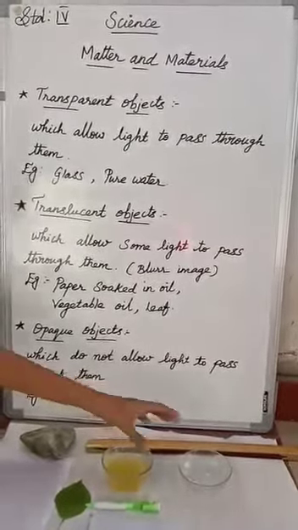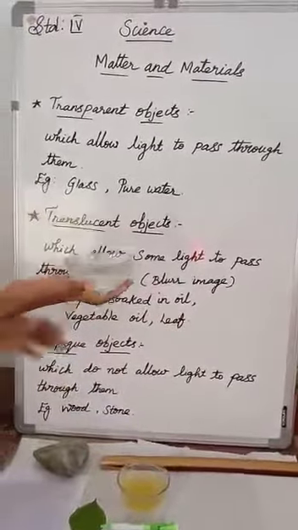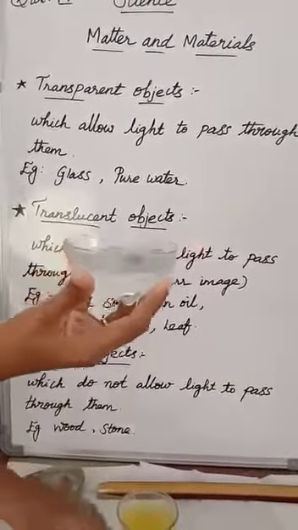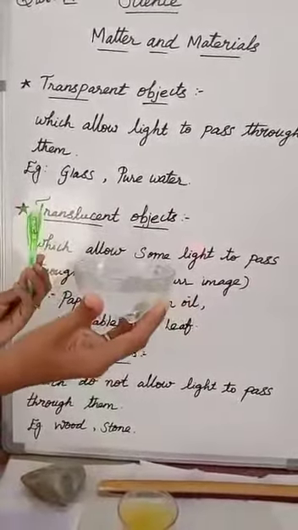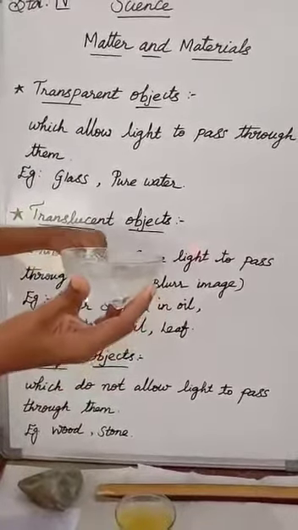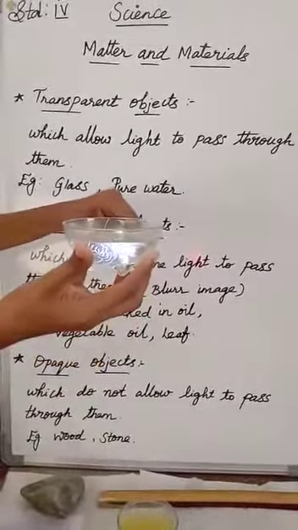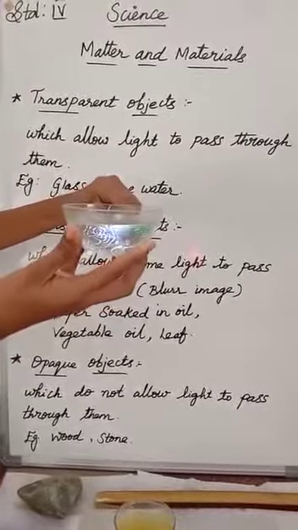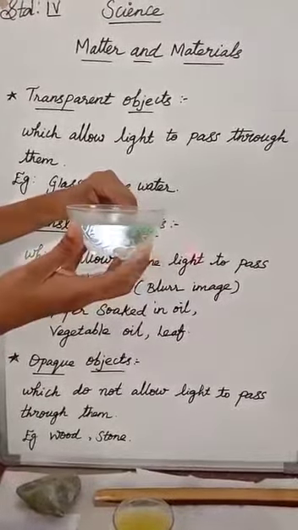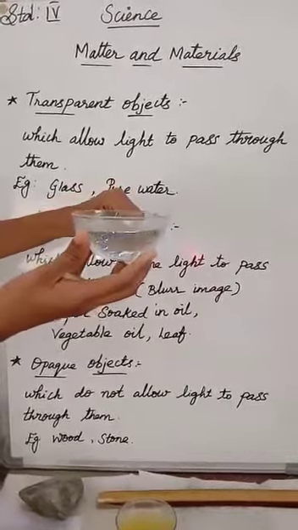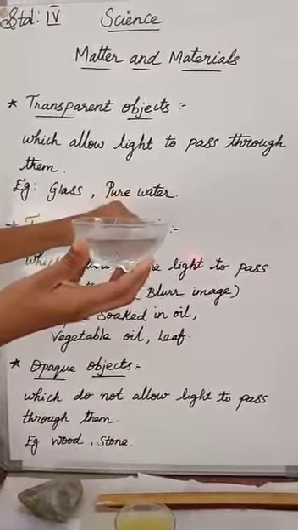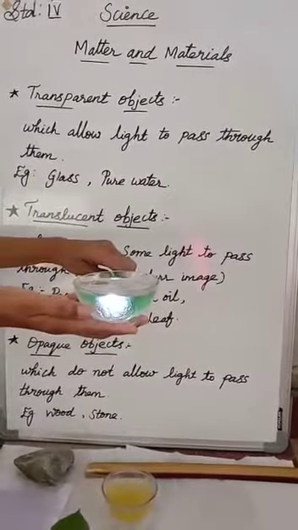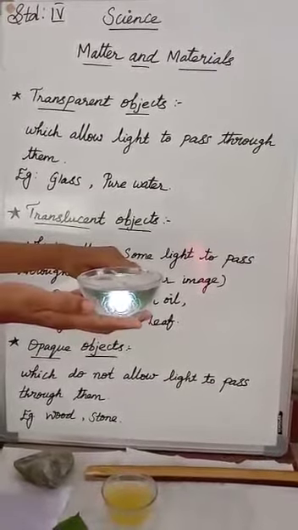So I am going to take one glass bowl which is filled with water. Students, are you able to see this? Yes. I am going to demonstrate this. I am taking one light. I am going to shine the light through this water. What will happen? Yes, you can see it. A glass bowl filled with water is a transparent material, for example.